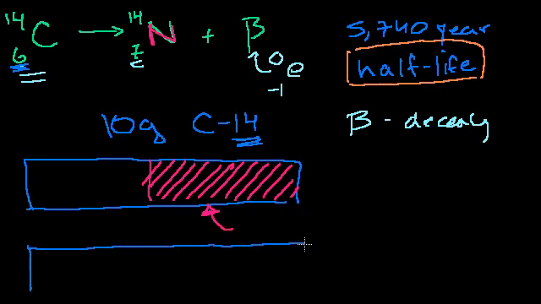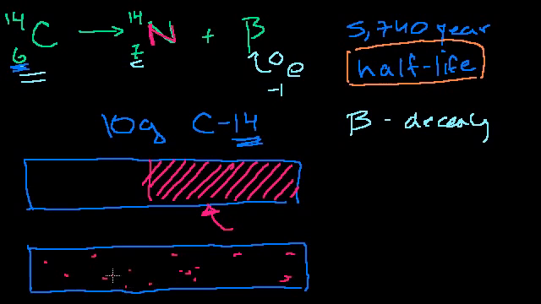So this is our original block of carbon-14. What happens over that 5,740 years is that probabilistically, some of these guys just start turning into nitrogen randomly at random points.